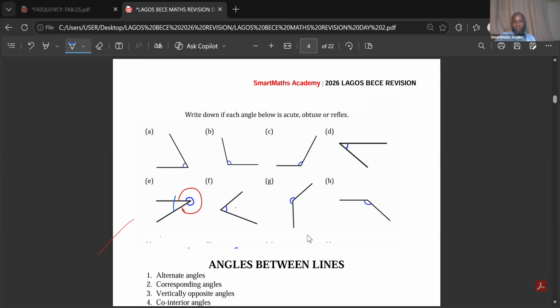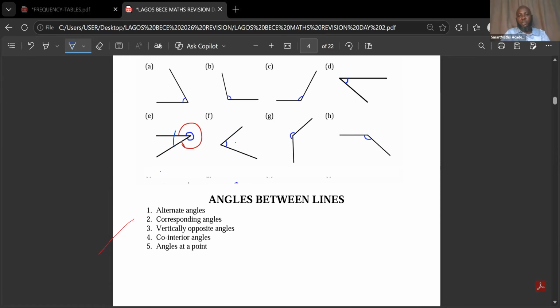The last one, that is H. Obtuse. Very good. Yes, very good. Obtuse. So we can move on now. So happy about that. Okay.